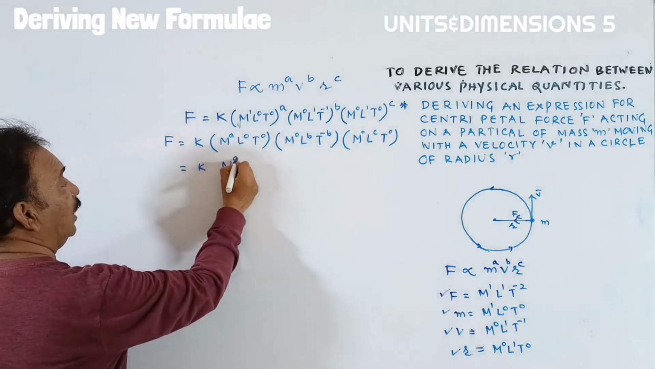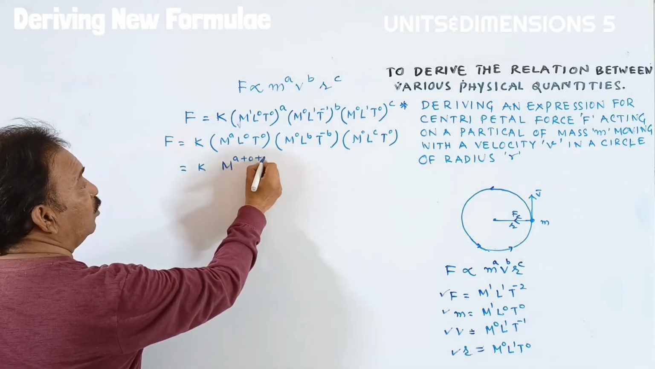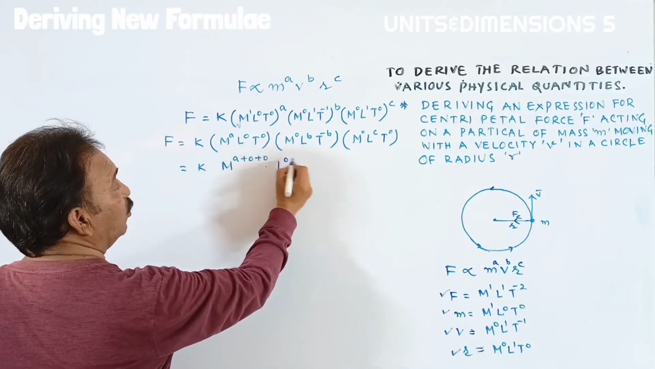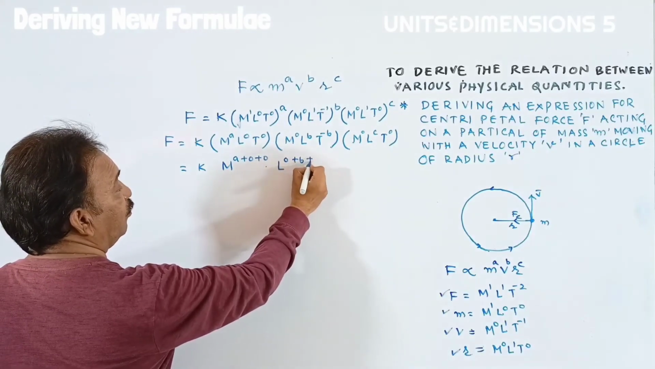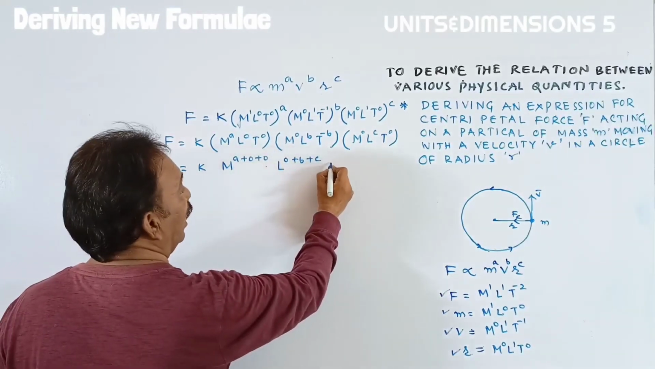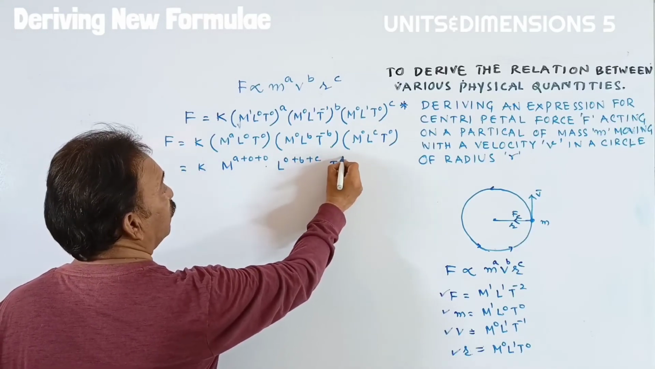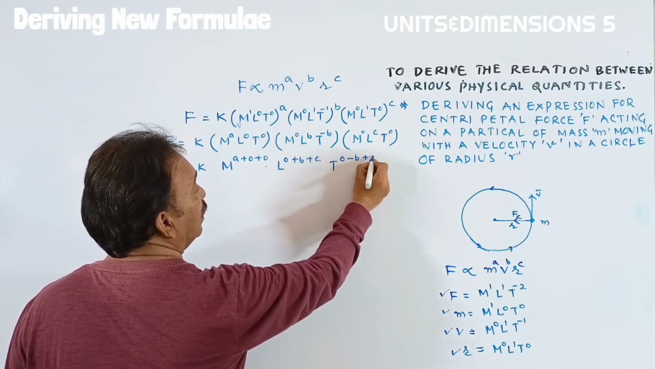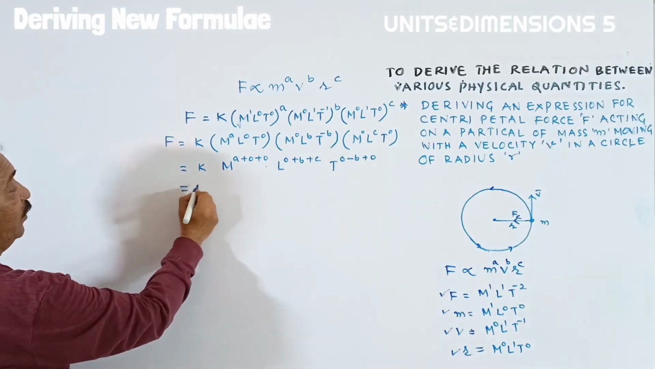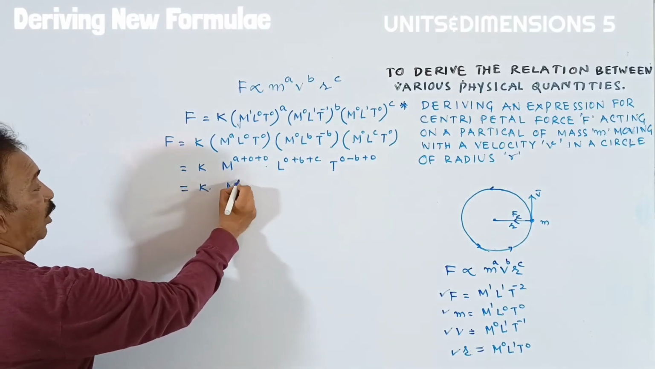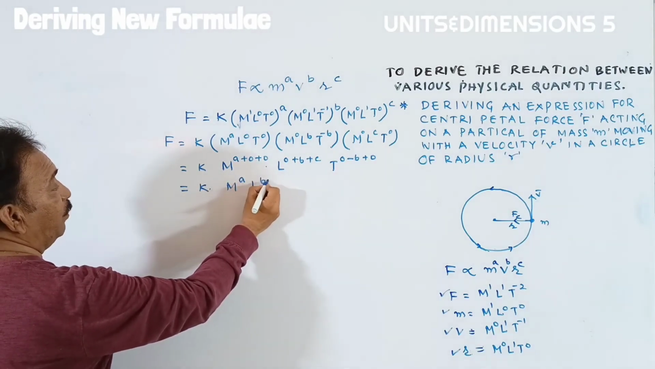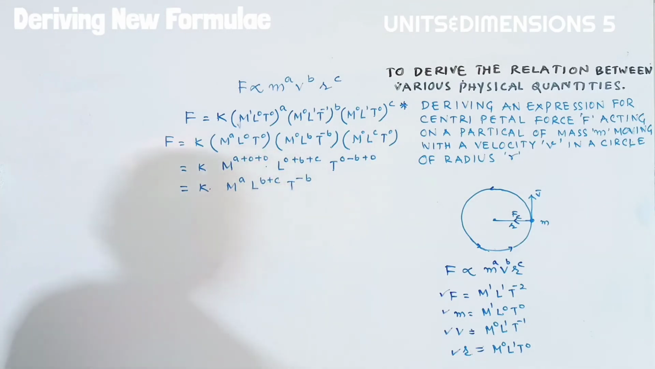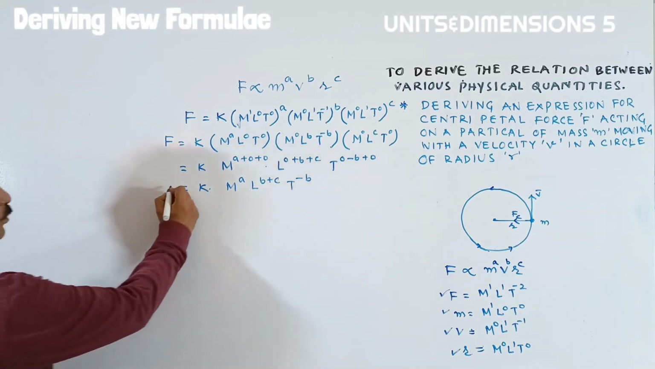M to the power of A plus 0 plus 0, into L to the power of 0 plus B plus C, and T to the power of 0 minus B plus 0. And finally we get K of M to the power of A, L to the power of B plus C, and T to the power of minus B. Okay, students, up to here we did everything.